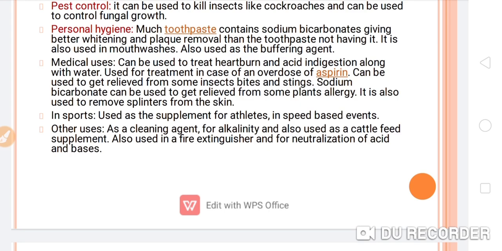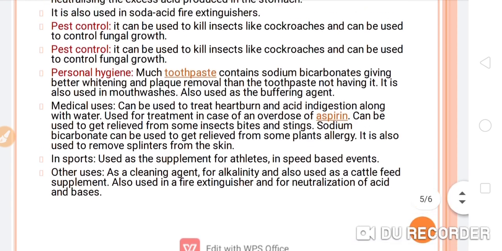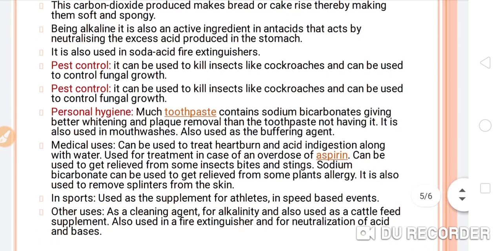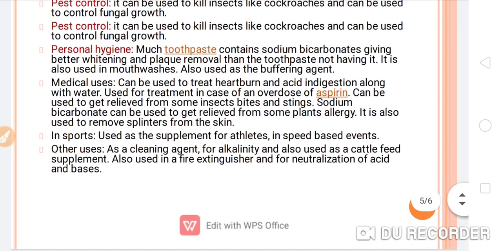Now next, other uses. What are the other uses? Let's see, students. It is used as a cleaning agent for alkalinity and also as a cattle feed supplement, which is a very important use for farmers. It is also used in fire extinguishers and for neutralization of acid and base. So here, students, we have discussed a number of uses of baking soda, also known as sodium hydrogen carbonate.